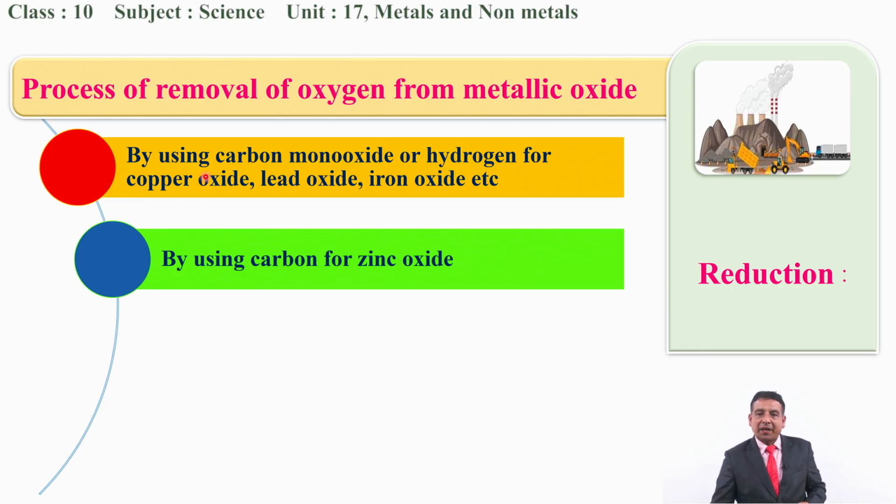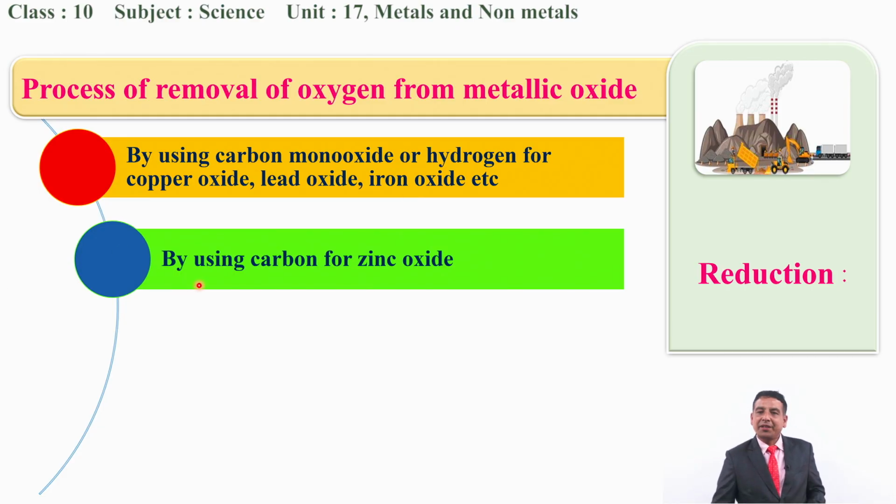So by using carbon monoxide as well as hydrogen, as well as other ways, we can convert the metallic oxide into the respective metals. For example, by taking copper oxide, we can convert it into copper. By taking lead oxide, we can convert it into lead. As well as by taking iron oxide, after the oxidation, we need to convert it into iron. In these processes, obviously you can know that the metallic oxides have been converted into the metals by the removal of oxygen. So it is called the reduction process.